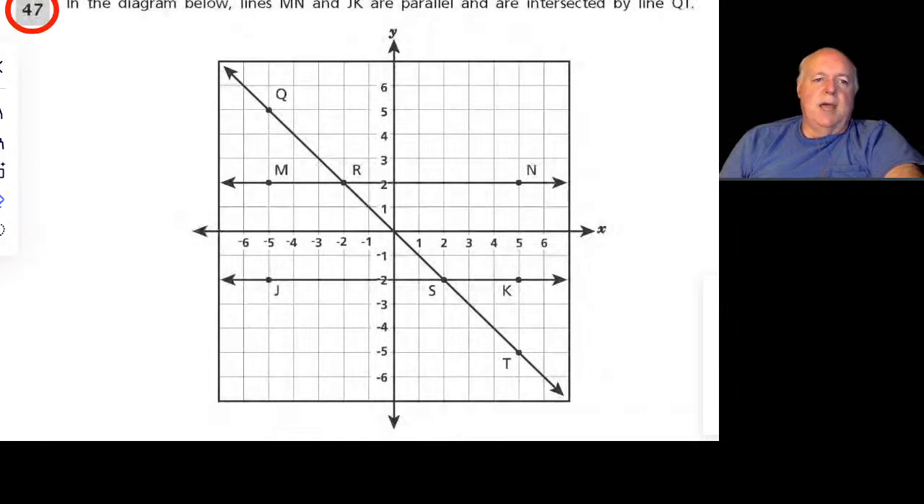It says in the diagram below, MN and JK are parallel. We already thought that, and we also already confirmed that, and are intersected by QT. So they're talking about the intersection at point R and at point S, right? That's where QT intersects MN and JK at R and S respectively. Okay, so that's what that means. Now let's scroll this up slightly so we can get the illustration.